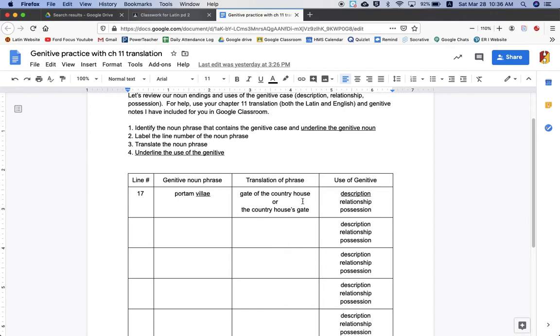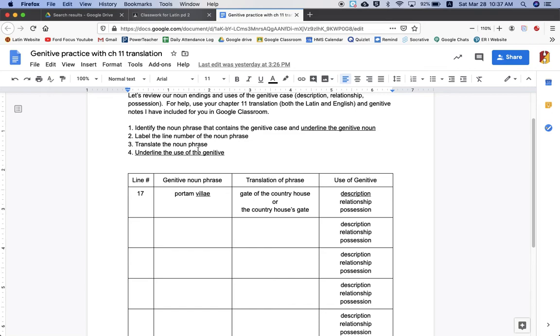Now, because this is the gate of the country house, that's going to be description, because country houses can't own gates. The difference between description and possession is that a person owns something. The horse of the boy, the glasses of the student. Whereas the light of the room can't own the light, can't possess it. So description is for inanimate objects, or objects that aren't alive, as opposed to possession, where it's a person who owns something. So that will help you with the identification of description versus possession.